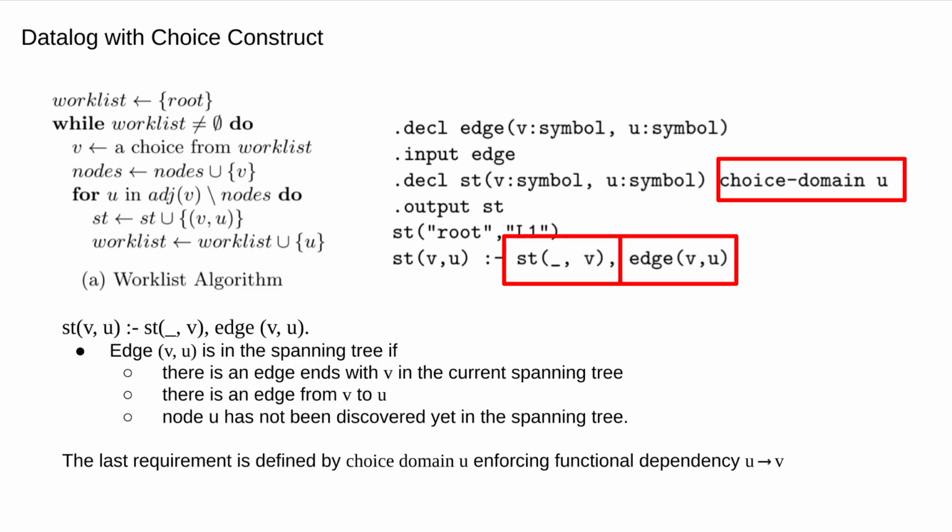Notice the syntax I'm using here, where the functional dependency is enforced on the relation. This is already our modified version of the choice construct in Soufflé. In the literature, the choice construct is defined only on the rule level. So to distinguish between different versions, we call our version relation-based choice and the version in the literature rule-based choice. There are also some pitfalls to avoid if you're using rule-based choice to implement the rooted spanning tree algorithm, but we will come back to this later.